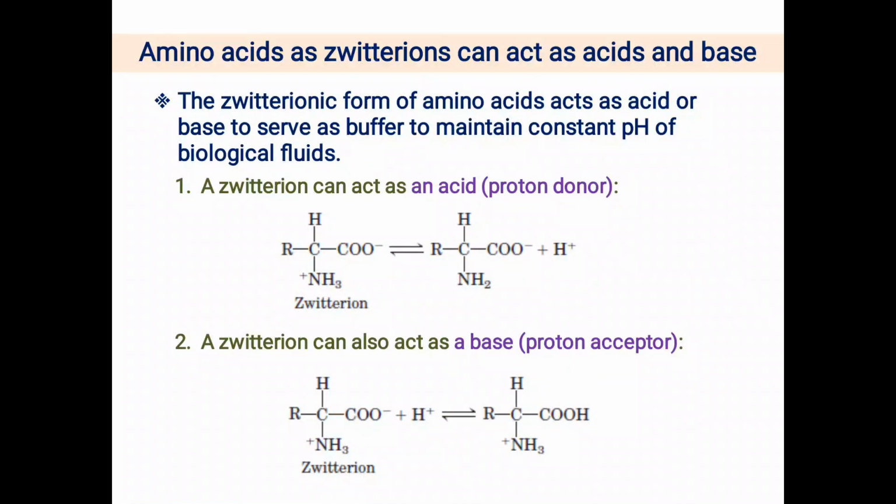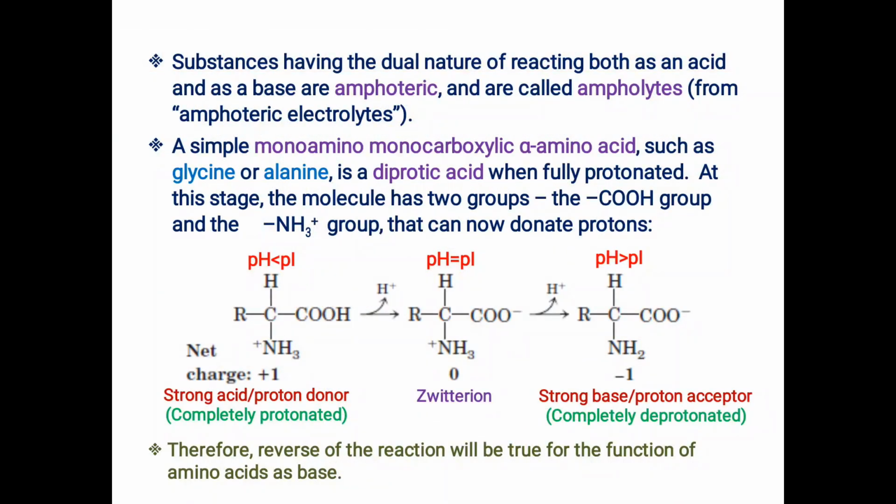Now the second ionizable group is the carboxyl group, which can accept a proton and thereby act as a proton acceptor, and you know that proton acceptor capability is known as basic property, or it is acting as base. So in this way a zwitterion can also act as a base,